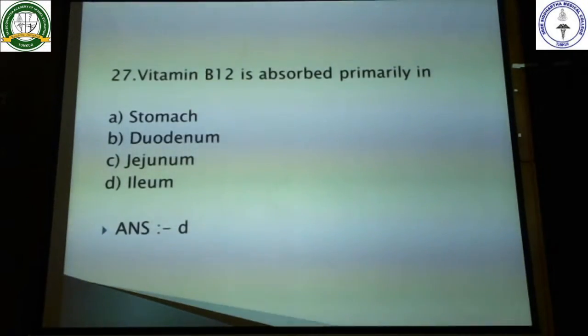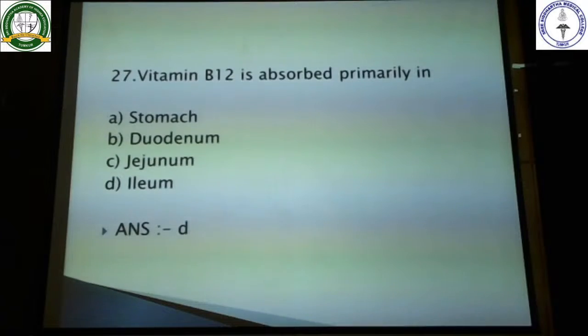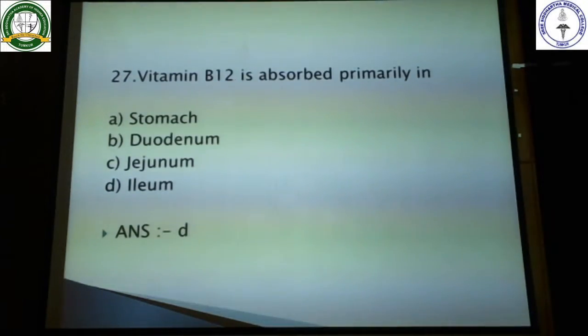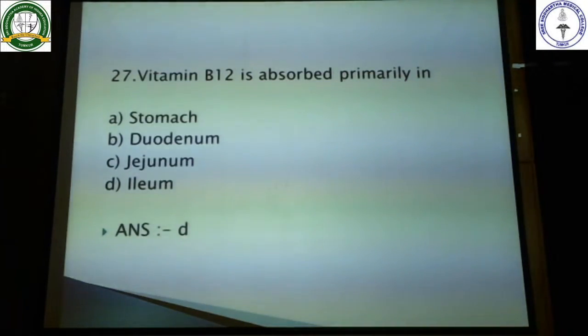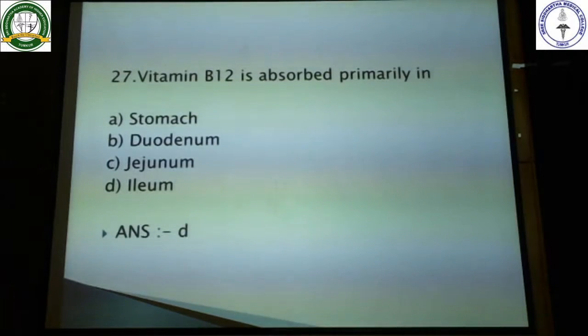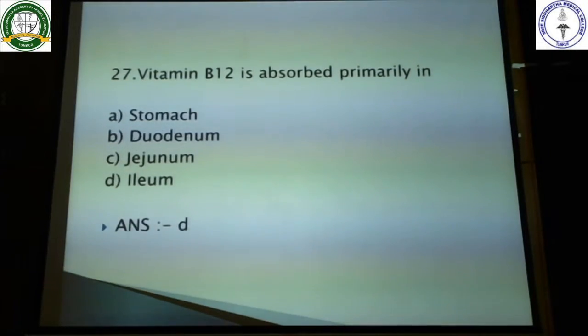Next, vitamin B12 is absorbed primarily. So I was confused with this vitamin B12 and iron. So here the correct answer is the ileum. Here what happens is this vitamin B12 binds to the R protein in the stomach, and when it enters into the intestine, the R protein is removed by the protease enzymes, and this vitamin B12 will bind to the intrinsic factor.